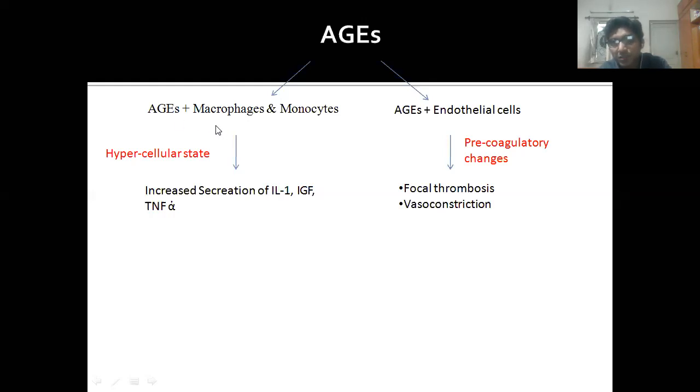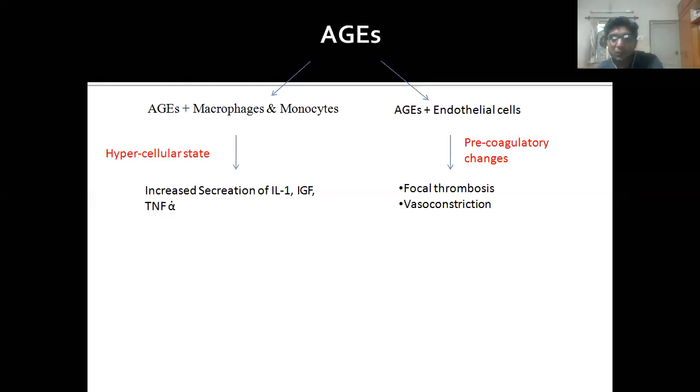It becomes hyper responsive macrophages. So they secrete increased amounts of interleukin 1 beta, IGF and tumor necrosis factor alpha, which is ultimately responsible for an increase in the synthesis of osteoclasts and ultimately leads to destruction of the alveolar bone. So second is hyperresponsiveness of macrophages and monocytes to AGEs. And third is this also combines with endothelial cells, which results in precoagulatory changes, focal thrombosis and vasoconstriction, which ultimately leads to atherosclerosis, right?